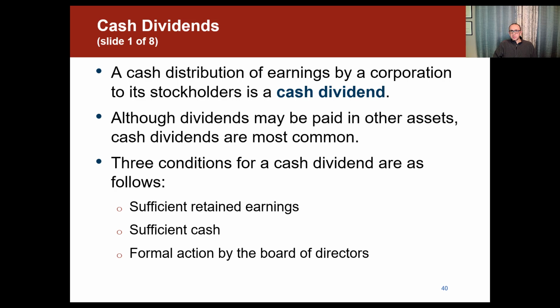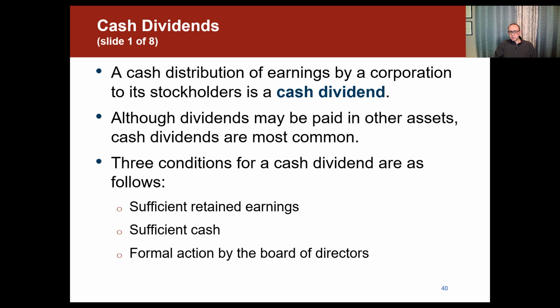So now let's focus on the cash dividends. A cash distribution of earnings by a corporation to its stockholders is a cash dividend. So whenever a company pays cash to its shareholders, that's what we call cash dividends. Although dividends may be paid in other assets, cash dividends are most common. Three conditions for cash dividends are needed.